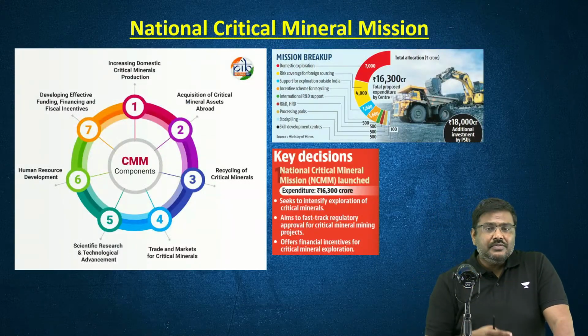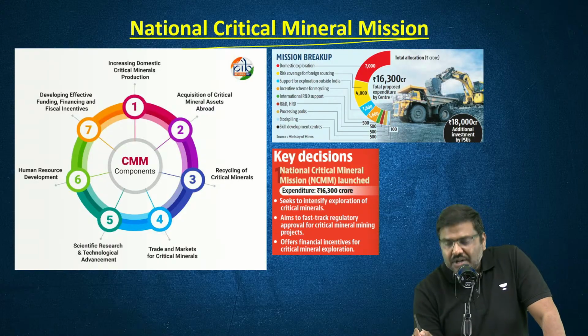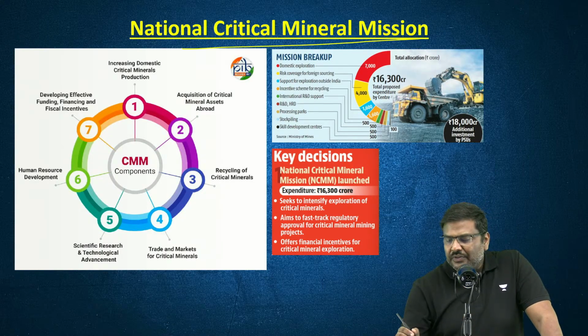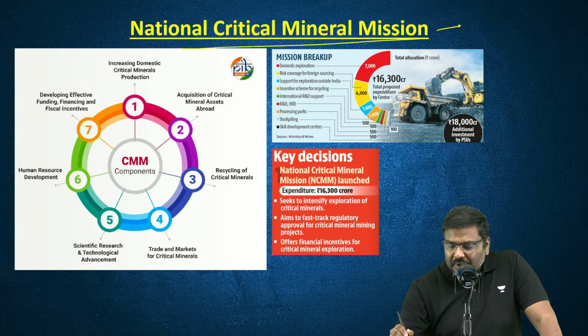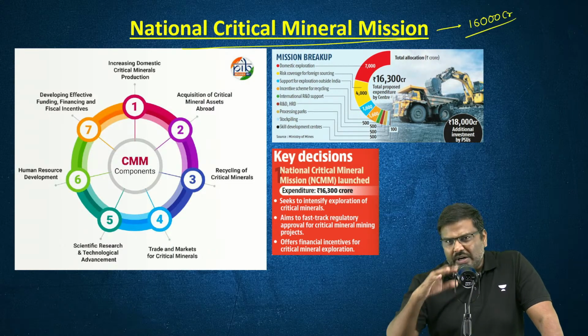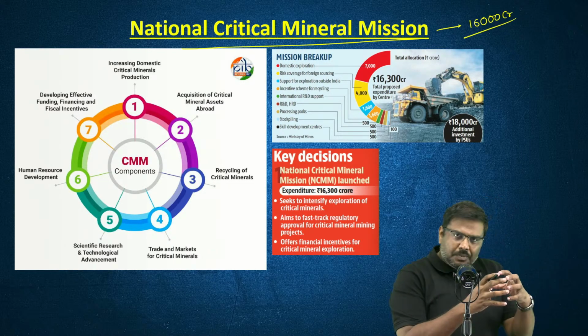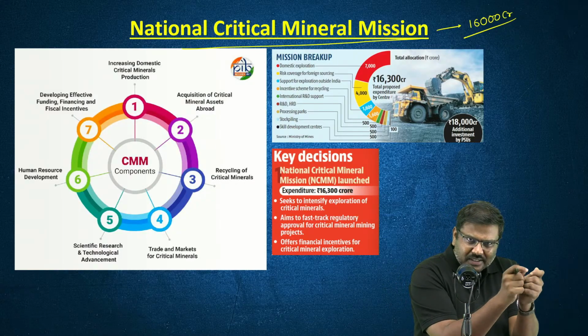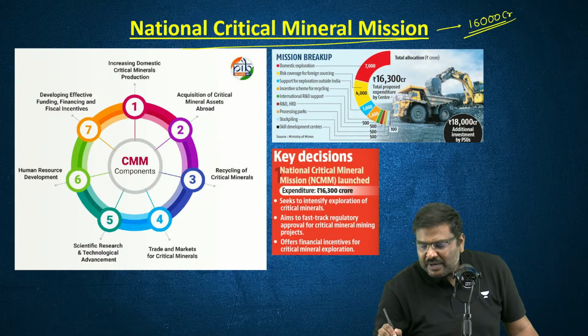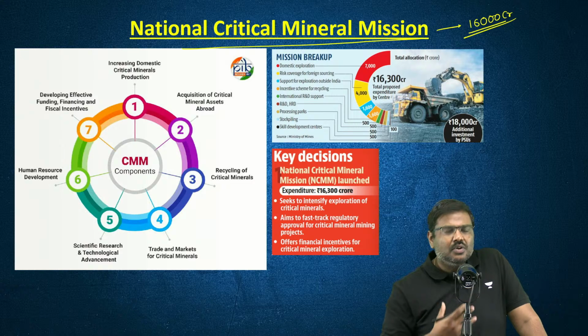What is the importance of the National Critical Mineral Mission? Under this, the government would be investing around 16,000 crore rupees. I am rounding off the number. Through the proposal, the government along with certain other subsidiaries would be investing around 16,000 crore rupees.